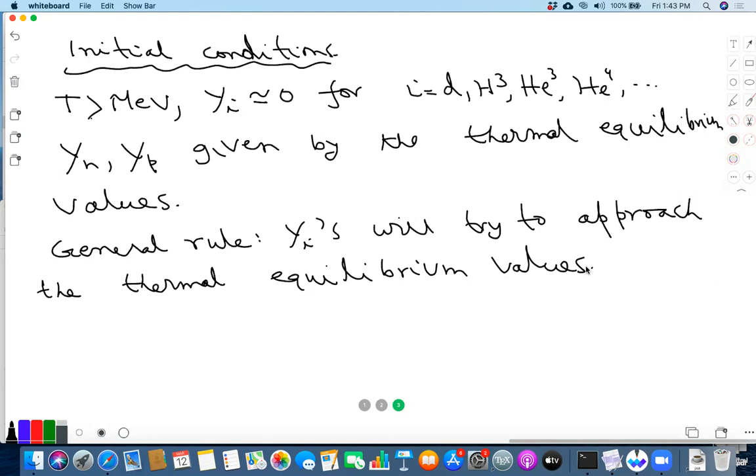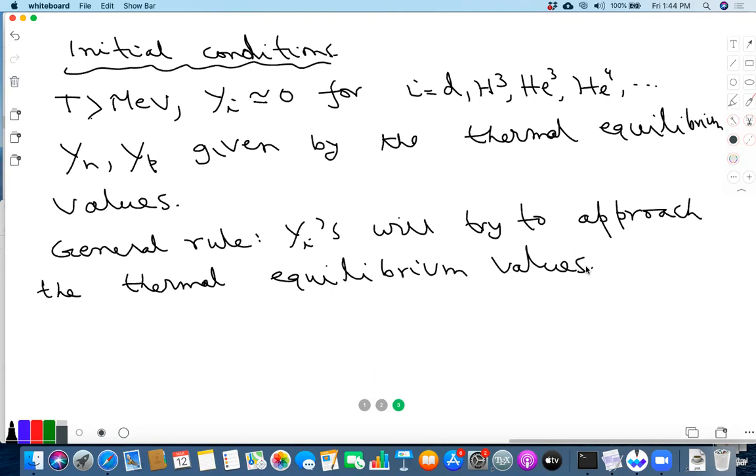We have seen this in one example, the proton-neutron-neutrino system, where if T_nu and T were equal, which is the case of thermal equilibrium, then whether you solve the detailed balance equation, namely dX_n/dt equal to 0, or whether you just evolve it using the analogs of these equations, thermal equilibrium always gives the same value. So at thermal equilibrium, the rate of production and rate of destruction are the same.